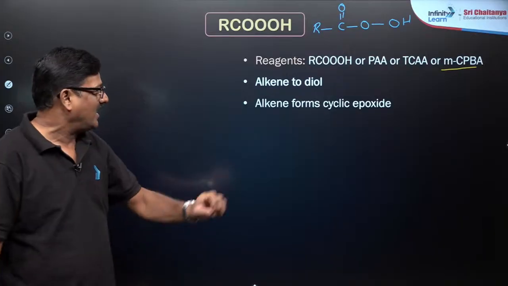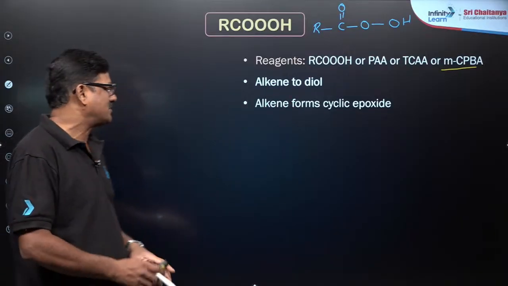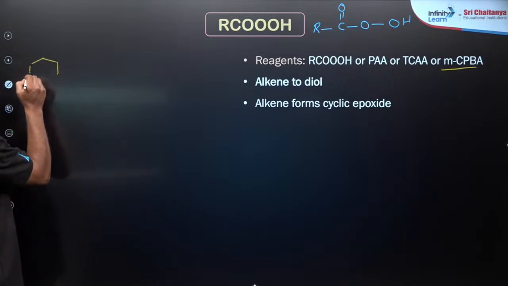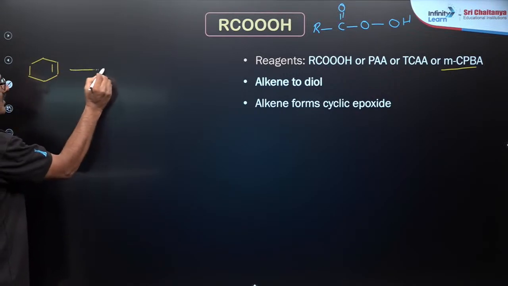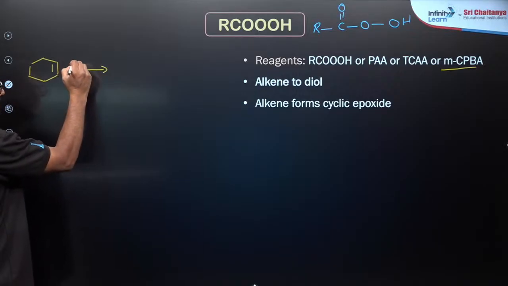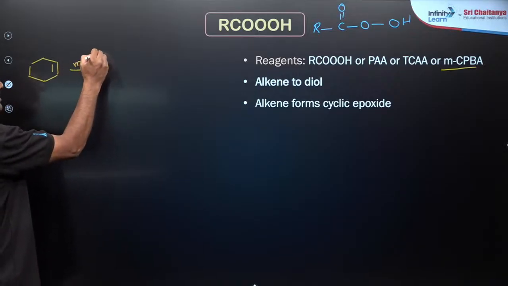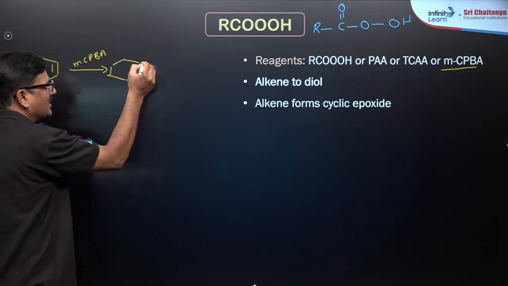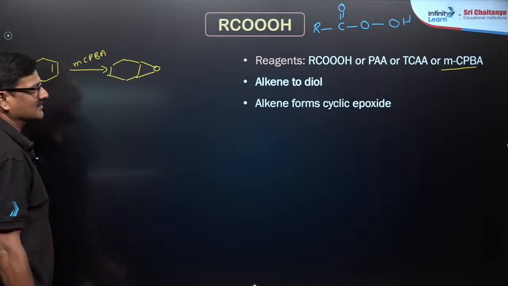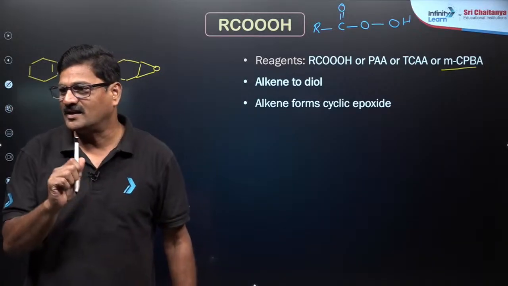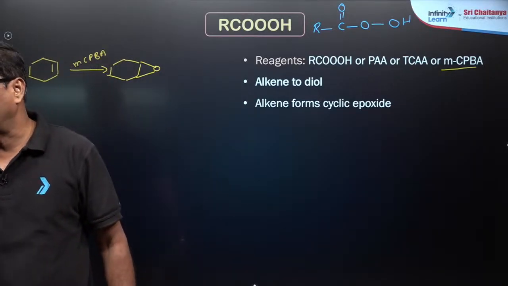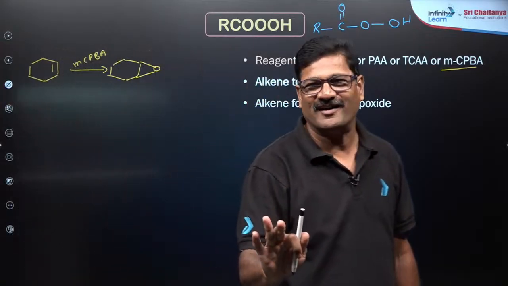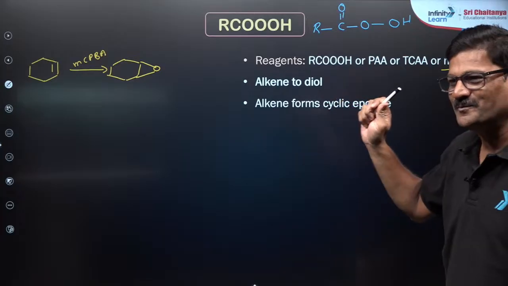How? The alkene forms a cyclic epoxide first. You are going to see this is alkene, and you are going to get peracid, MCPBA, and you are going to get cyclic ether, epoxide. Okay, H3BO3 is called orthoboric acid. Fine.